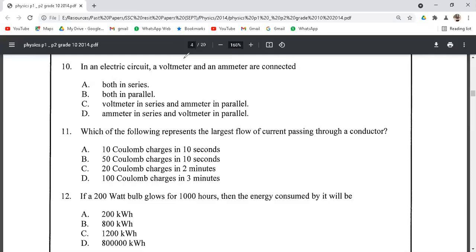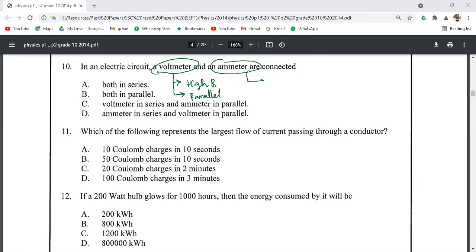So let's see question number 10. In an electric circuit, voltmeter and ammeter are connected. So we know the main characteristics of these voltage measuring device and the current measuring device. Voltmeter always has very high resistance. Simultaneously, this is always connected in parallel with that component.